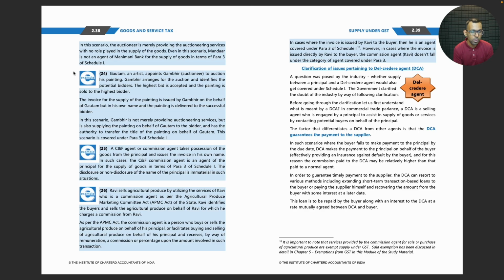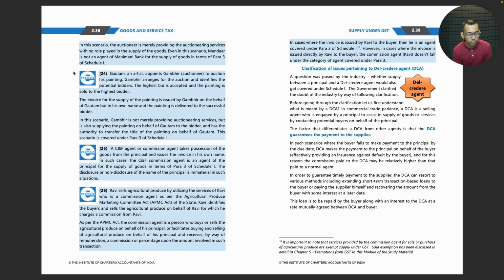Gautam, an artist, appoints Gambhir, an auctioneer, to auction his painting. Gambhir arranges for the auction and identifies the potential bidders. The highest bid is accepted and the painting is sold to the highest bidder.